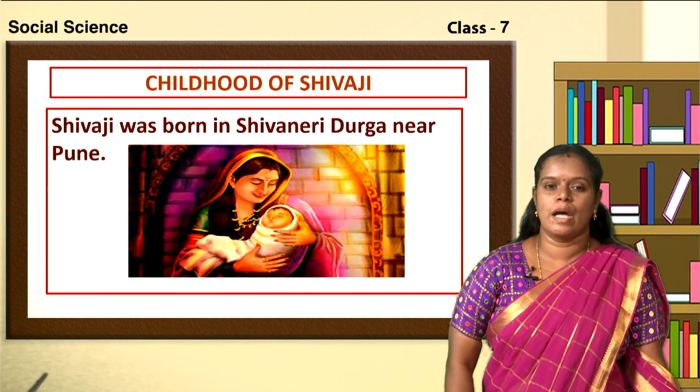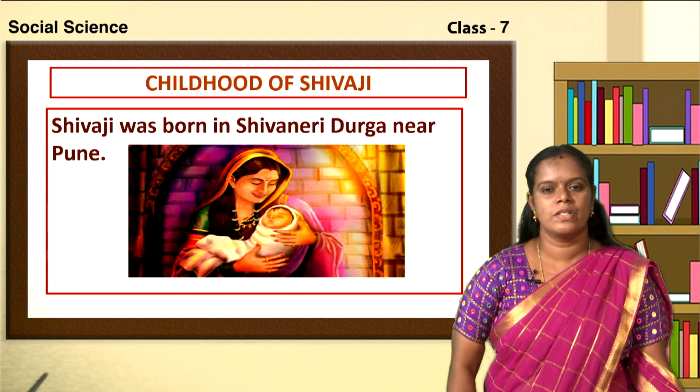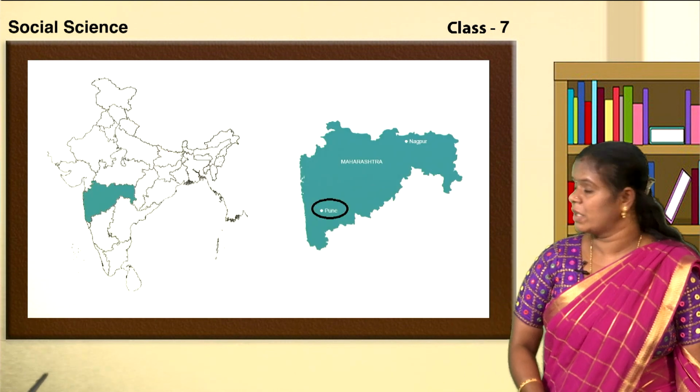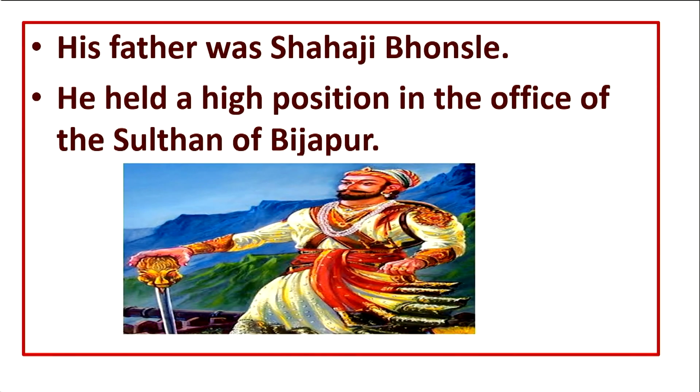Now, let us learn about the childhood of Shivaji. Shivaji was born in Shivaneri Durga near Pune. Now, look at this map children, look at the map on the screen. In this map, I have shaded a particular state and that state is Maharashtra, and in the map of Maharashtra, I have circled a place that is Pune. So, children, did you get it? Shivaji was born in Shivaneri Durga near Pune and presently that Shivaneri Durga is situated in Pune.